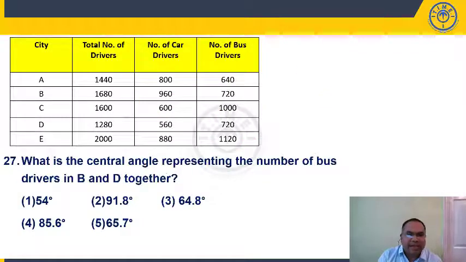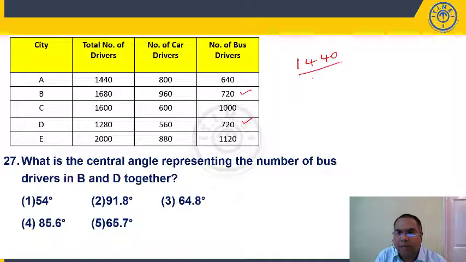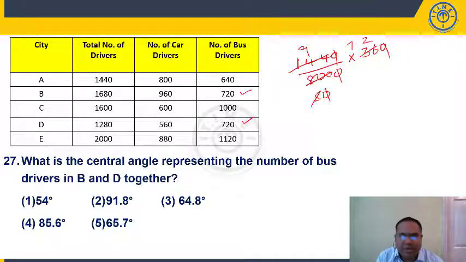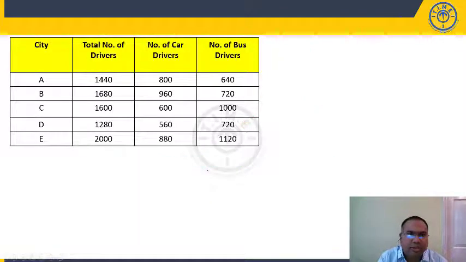Question number 27. What's the central angle representing the number of bus drivers in B and D together? The number of bus drivers in B and D, 720 and 720, is 1440, out of the total, which we know is 8000, and we want degrees. For degrees you have to multiply by 360, right? So the zeros get cancelled. 16 9s, 144, 16 5s, 80, so it is 50. Then 5 7s, 35, 5 2s. So 63, 9 into 7 plus 1.8, 64.8 degrees, it is your third option.